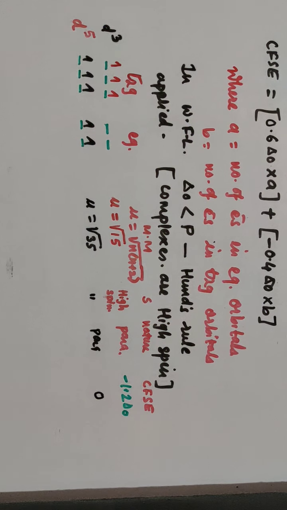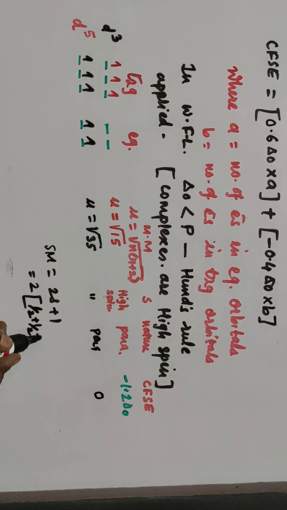Then what about spin multiplicity now? One more thing we have seen in VBT, how to find out spin multiplicity. Spin multiplicity, that is SM, is equal to 2S plus 1, where S is what? Number of unpaired electrons, and for one unpaired electron the value of S is 1/2. So S is the spin quantum number. So 2 into bracket, for this d5, 5 unpaired electrons are there. So 5 times you can write 1/2 plus 1/2 plus 1/2 plus 1/2 plus 1/2. So overall it is what?